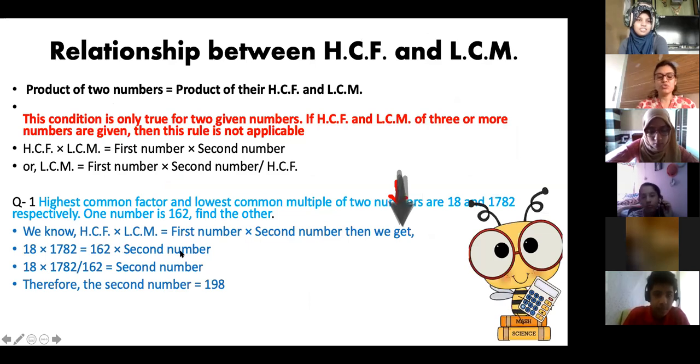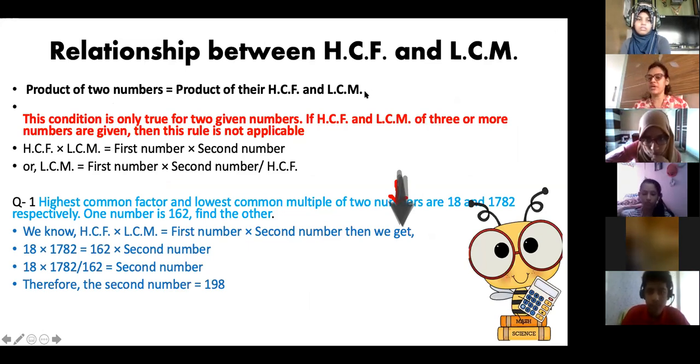Everyone, please mute yourself. Okay, one small topic was left in HCF LCM. This is also one important topic, but this is true only for two numbers. So for two numbers, what is the rule? Product of two numbers is equal to their HCF into their LCM.